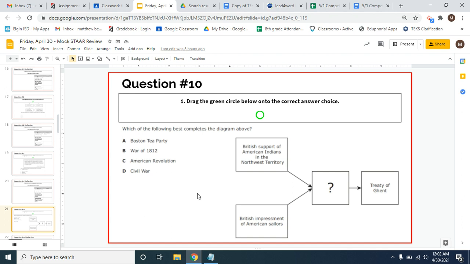All right, this question says, which of the following best completes the diagram above? And really, we're talking about this diagram here. So it says British support of American Indians in the Northwest Territory and British impressment of American sailors all led to what? And then that led to the Treaty of Ghent. So the correct answer here would be B, the War of 1812. Both of these are causes of the War of 1812. They're things that Great Britain was doing that was angering Americans. And so eventually we go into a war with the British for a second time, right? This is the War of 1812. And then ultimately the war ends with the signing of the Treaty of Ghent. So that would be why B is the correct answer here.